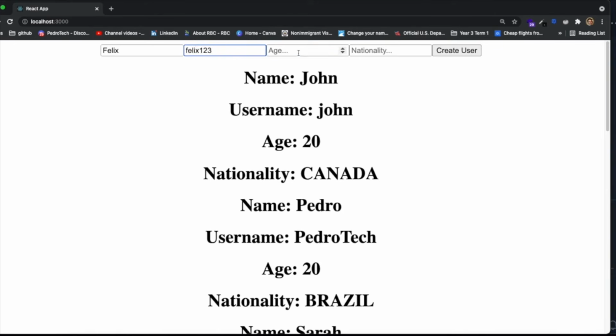It's hard to come up with names. The age again will be 21, and I'm gonna fix the issue with the age in a bit, but right now it's defaulting to 21. And then nationality, let's just put Brazil like this, and let's hope it works.